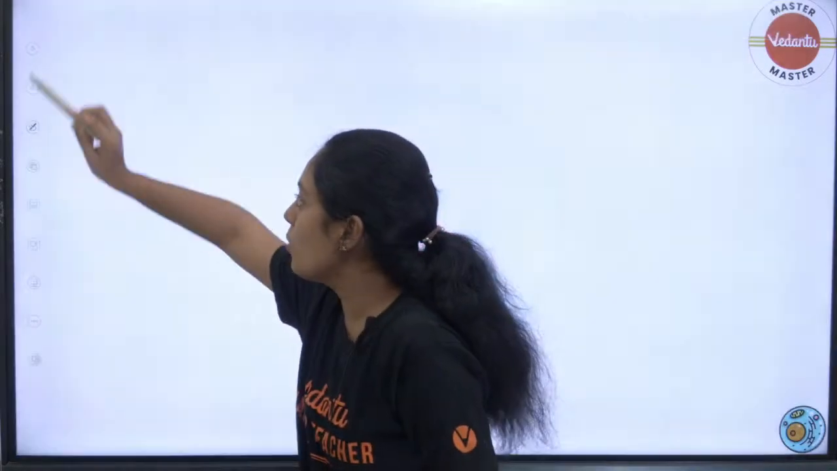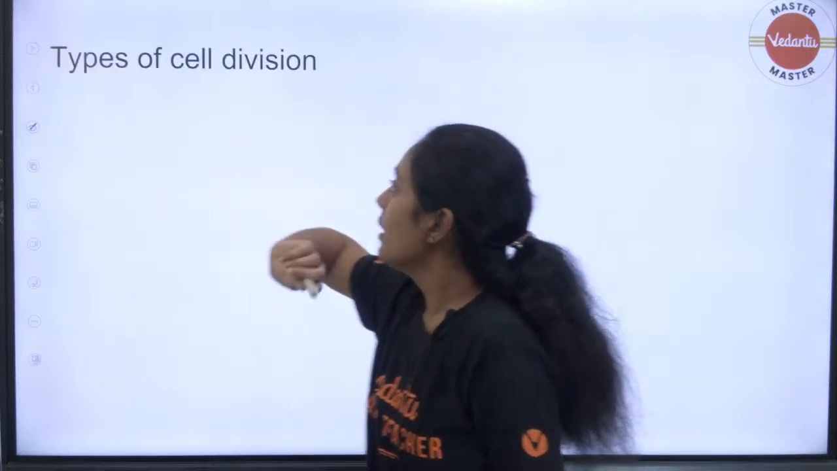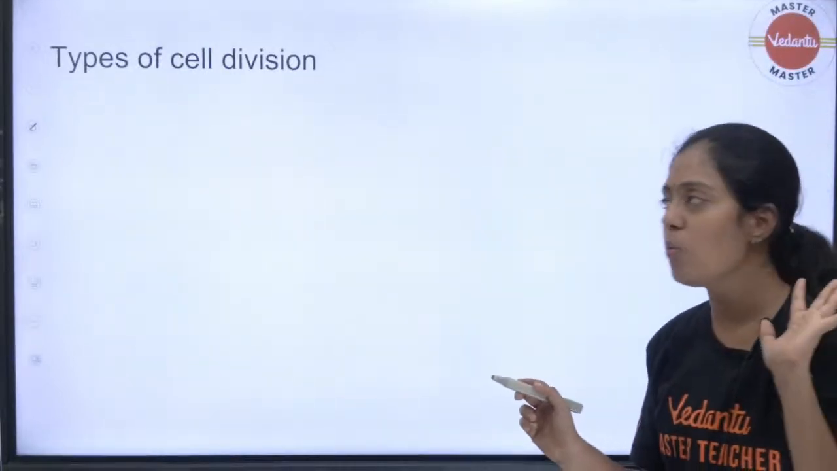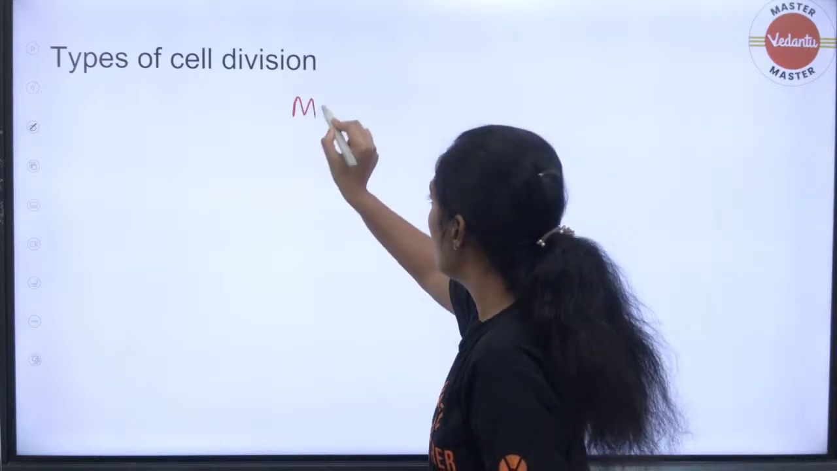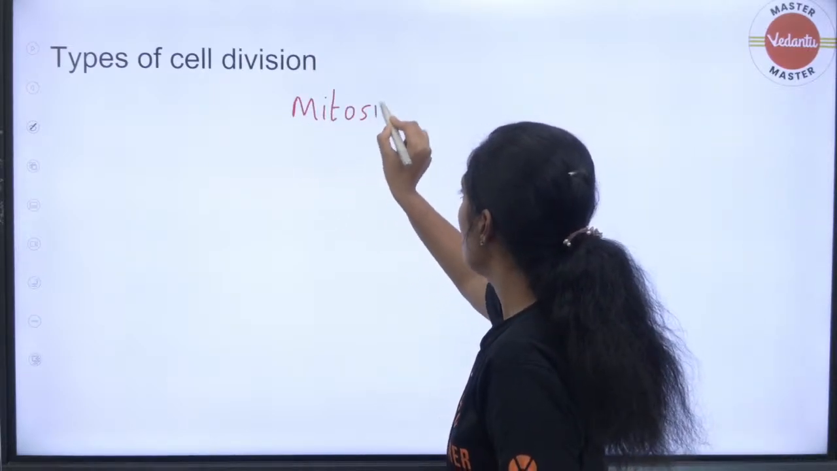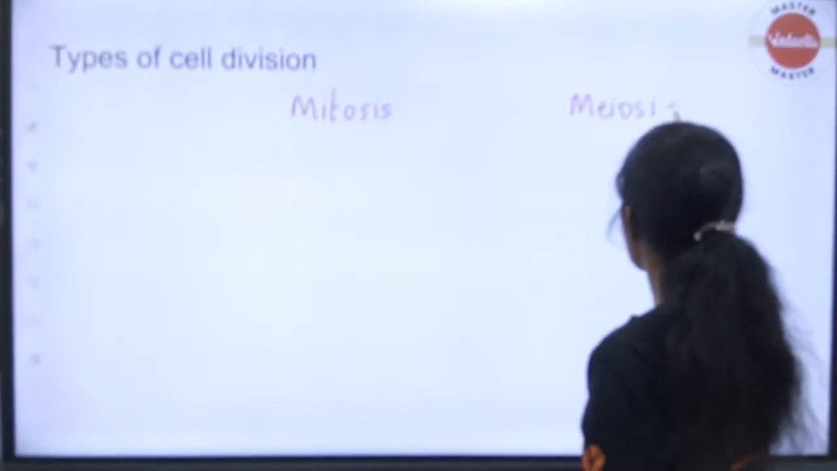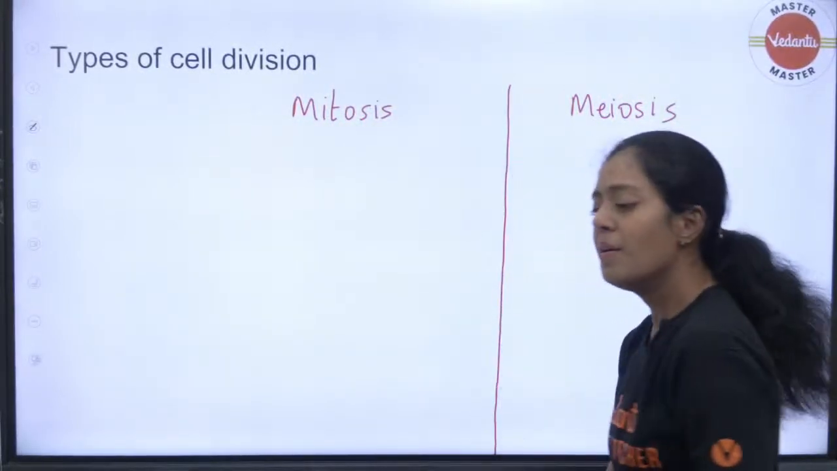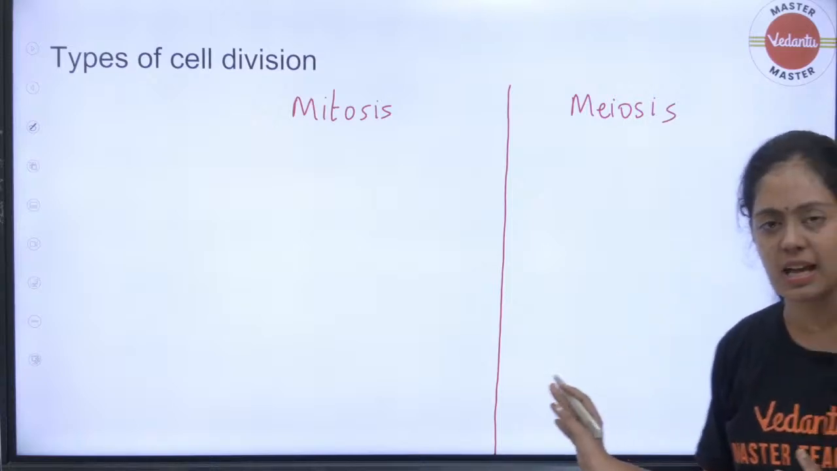Okay, now let us look at an important topic: types of cell division. Students, there are two types of cell division. What are they? Can anyone tell me? What are the two types of cell division? One is mitosis, another one is meiosis. This is our whole topic. What is mitosis, what is meiosis?